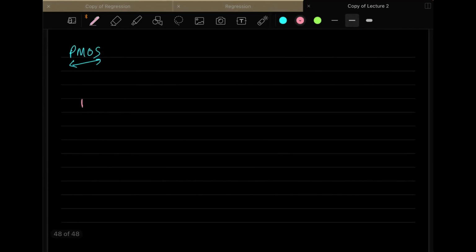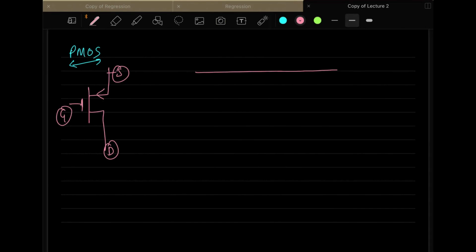In PMOS, I told you to write the source on the top and then the drain at the bottom. So if you draw this circuit, how will it look? It will be like this.